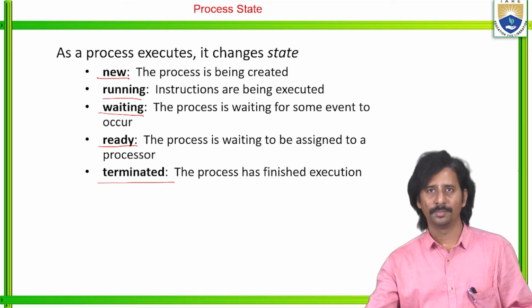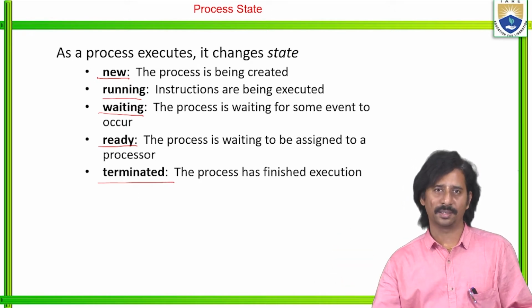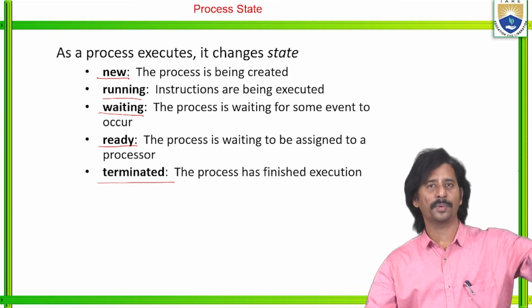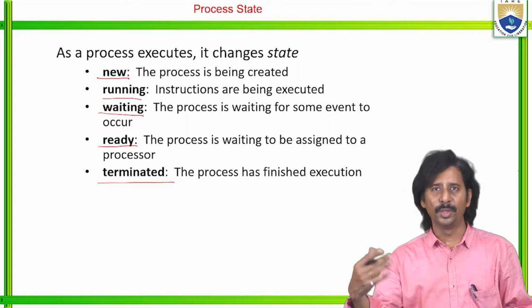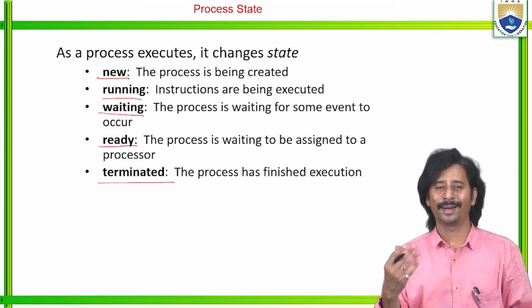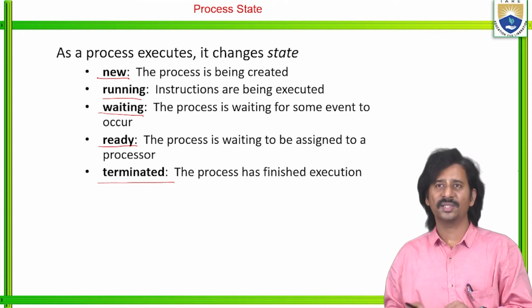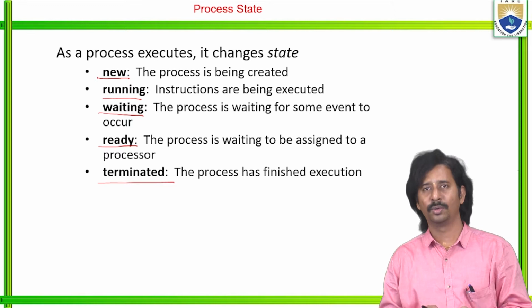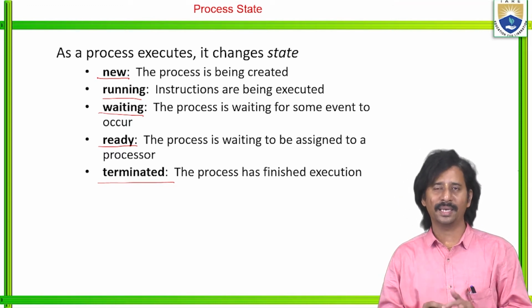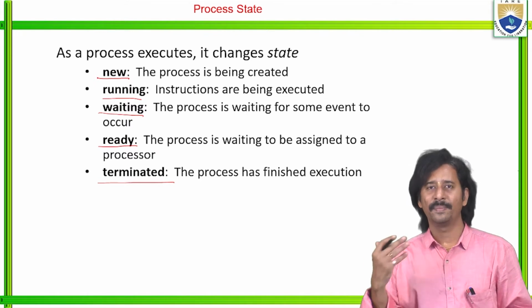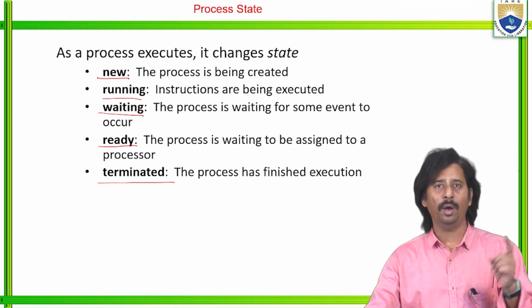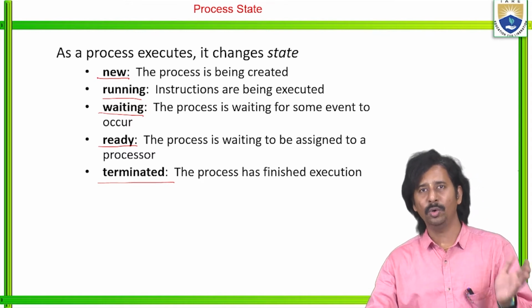New means the process is being created. Just like when you double click on Microsoft Word, automatically a process is created, so we call that the new state. Then running: instructions are being executed. Once you type into that Microsoft Word, automatically the instructions are being executed. In that sense, the process changes its state from new to ready. Sorry, running. New to running.